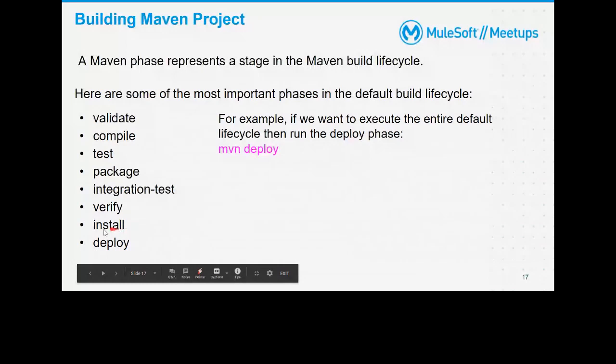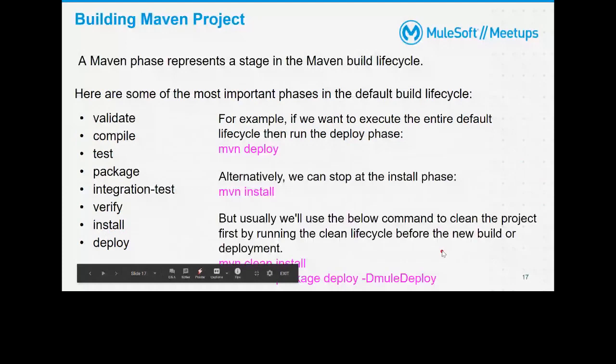But generally we clean before building. With this, whatever files are there from the previous build, we'll be cleaning those files, and then we'll be rebuilding the package. So generally we go for mvn clean and then install. But in the MuleSoft documentation, they have given a better command that you run.